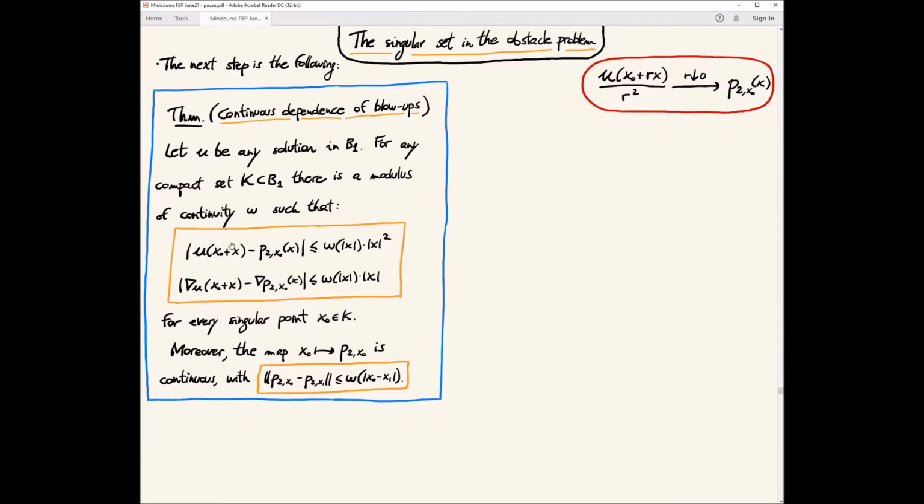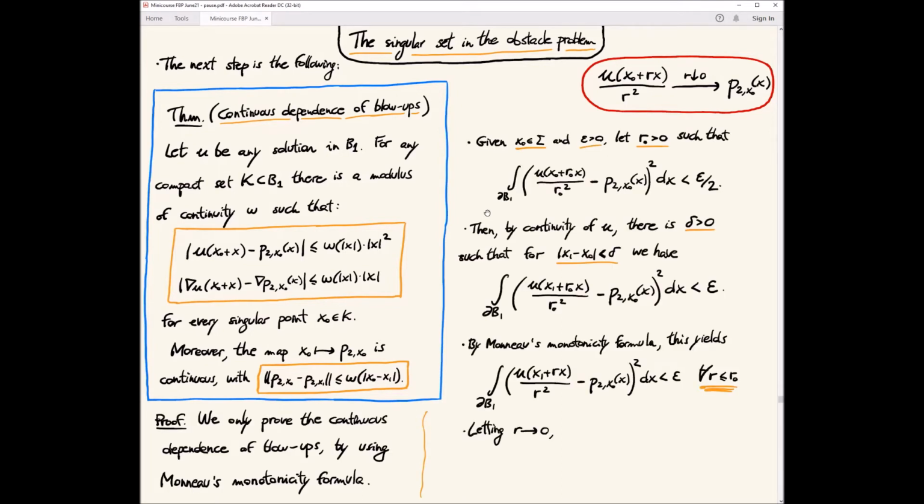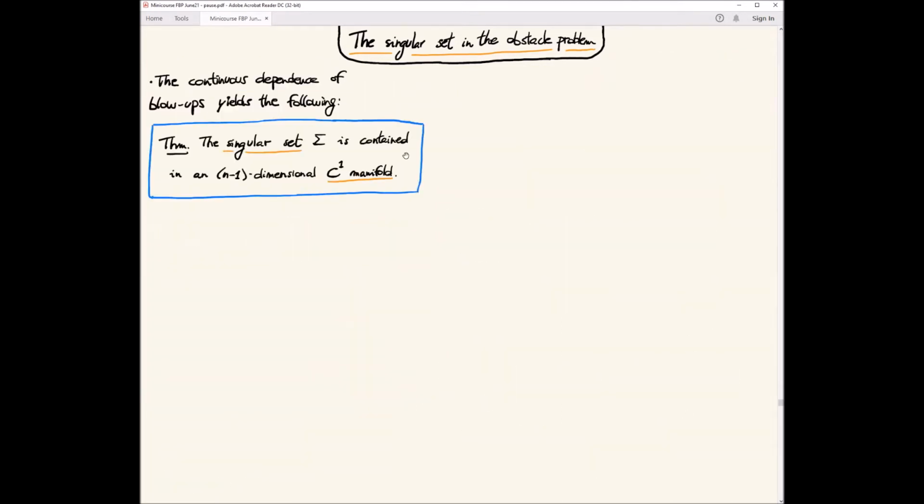Moreover, we have these kinds of expansions for u and for the gradient of u, with a modulus of continuity. Notice that x squared is the size of u and p. Having a modulus of continuity is the minimum information we can have, so that this is telling us exactly that the rescaled versions converge to this blow-up. Using this modulus of continuity, one can show that the singular set is contained in an n-1 dimensional C1 manifold.